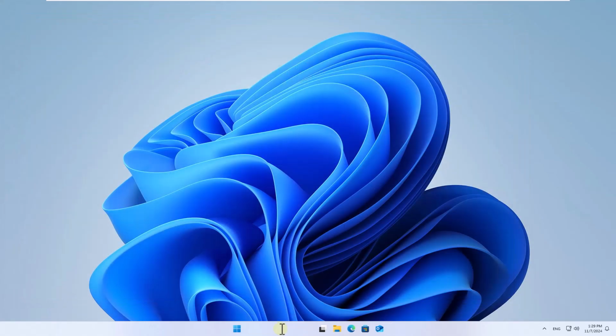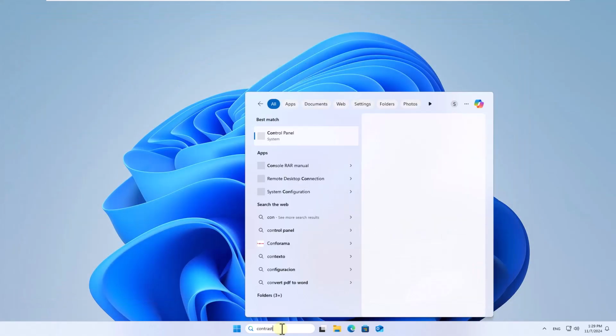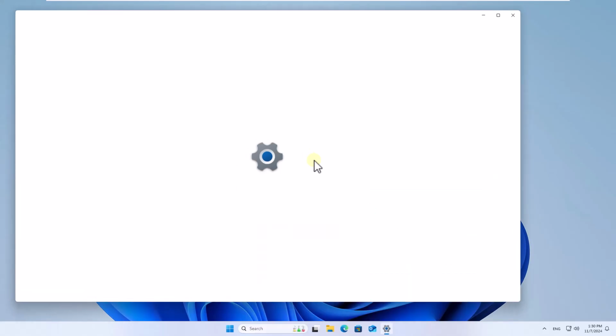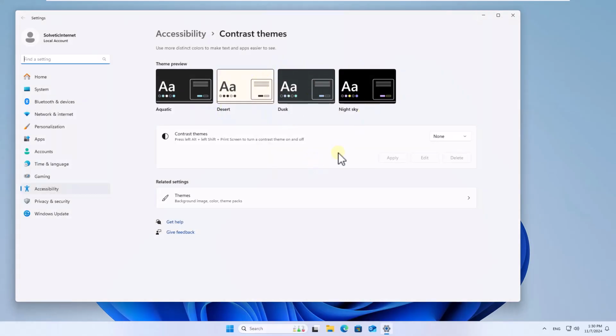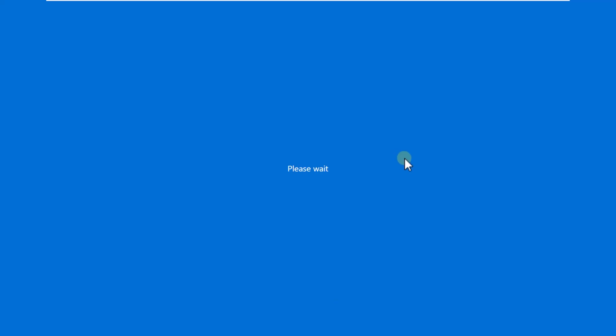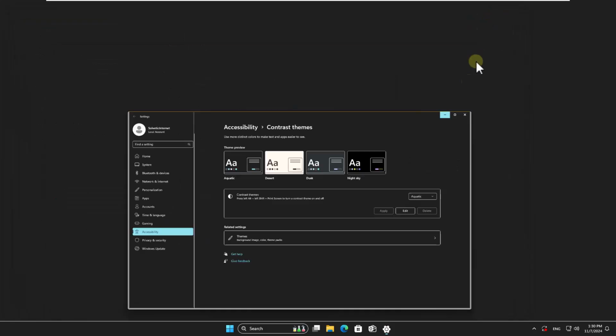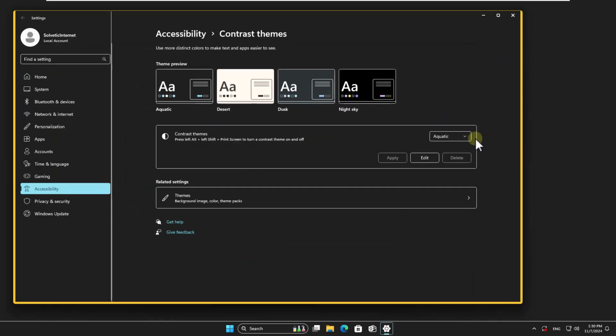After this, in the search box, enter contrast. Open contrast themes. Here in the line, Contrast Themes, select one of the available ones. Click on Apply and wait for this theme to be applied. You can choose the None option and apply the changes to return to the original contrast theme.